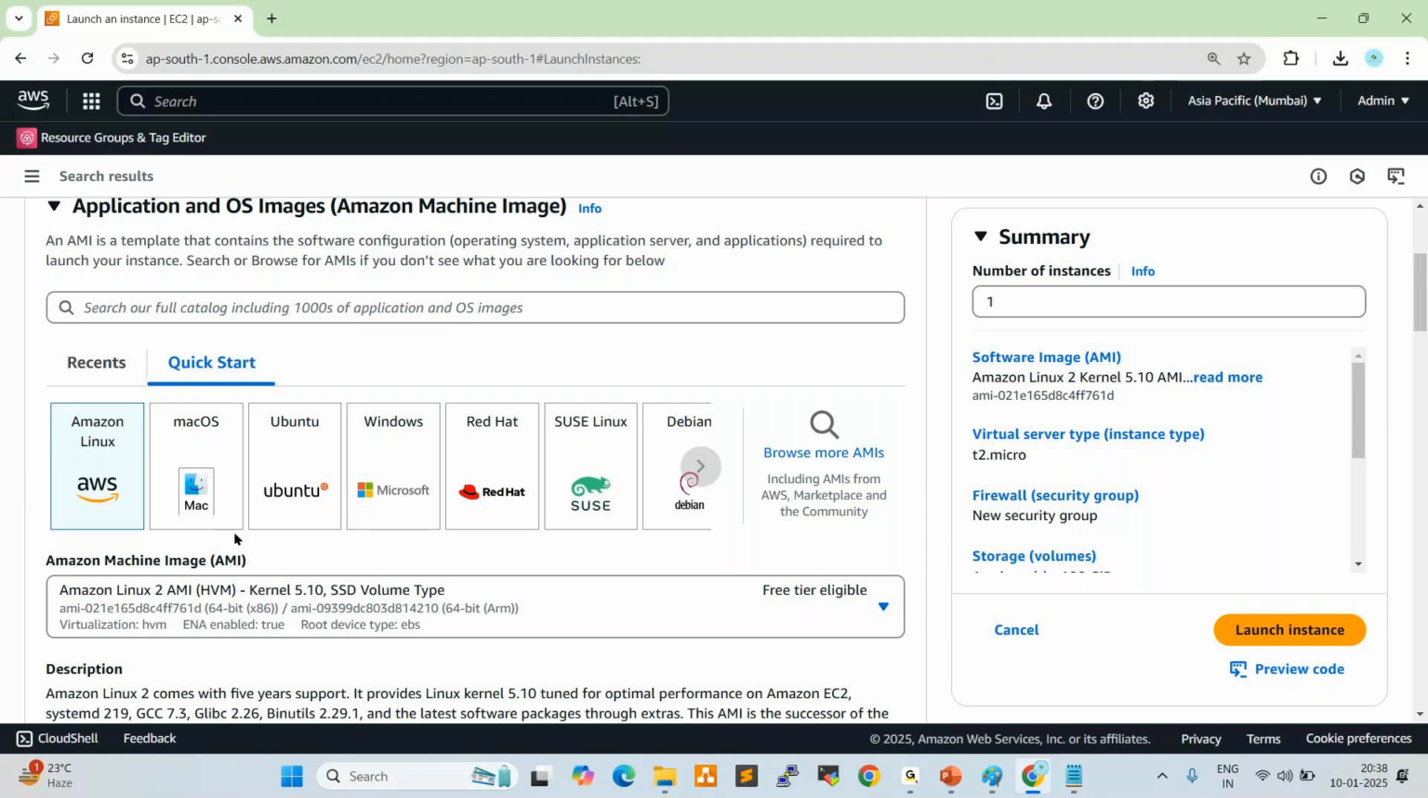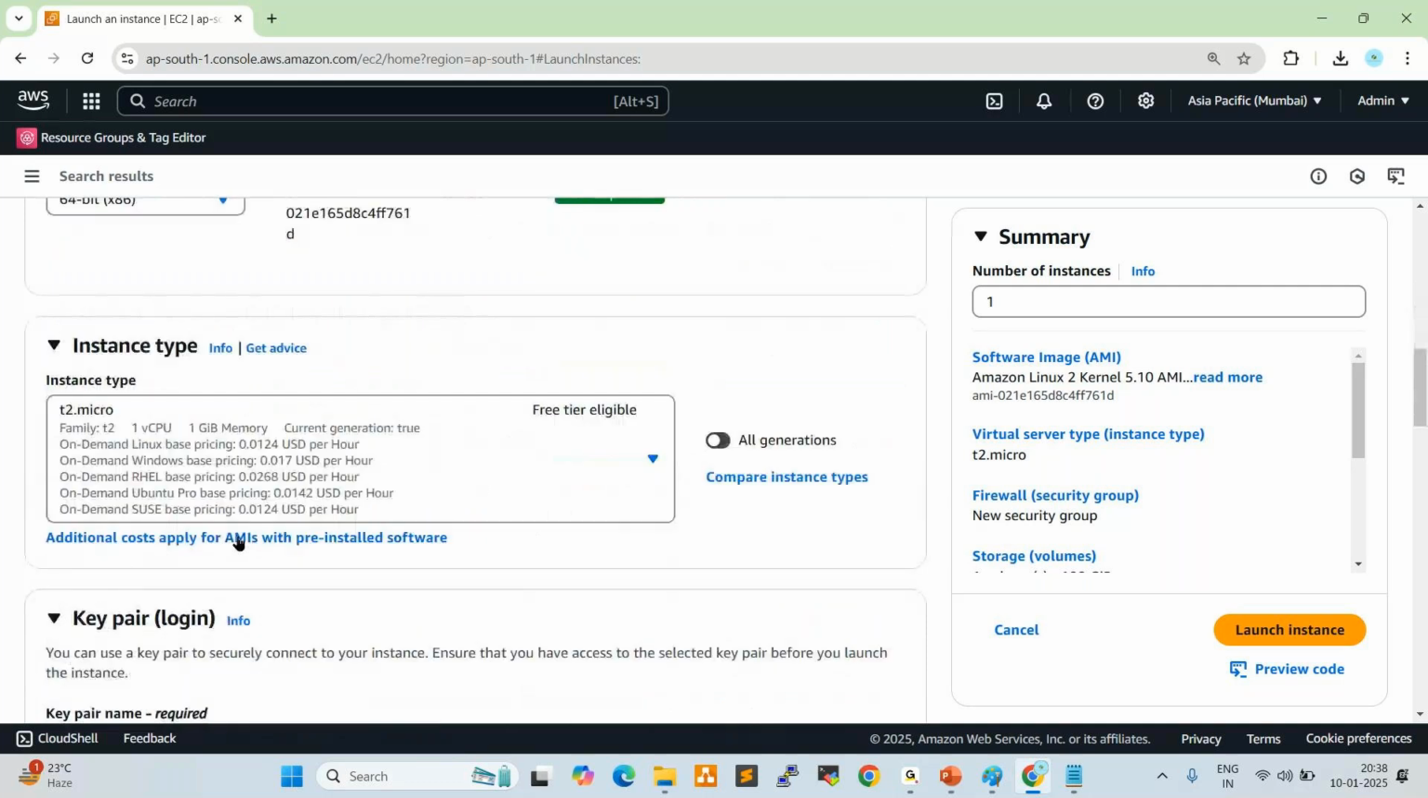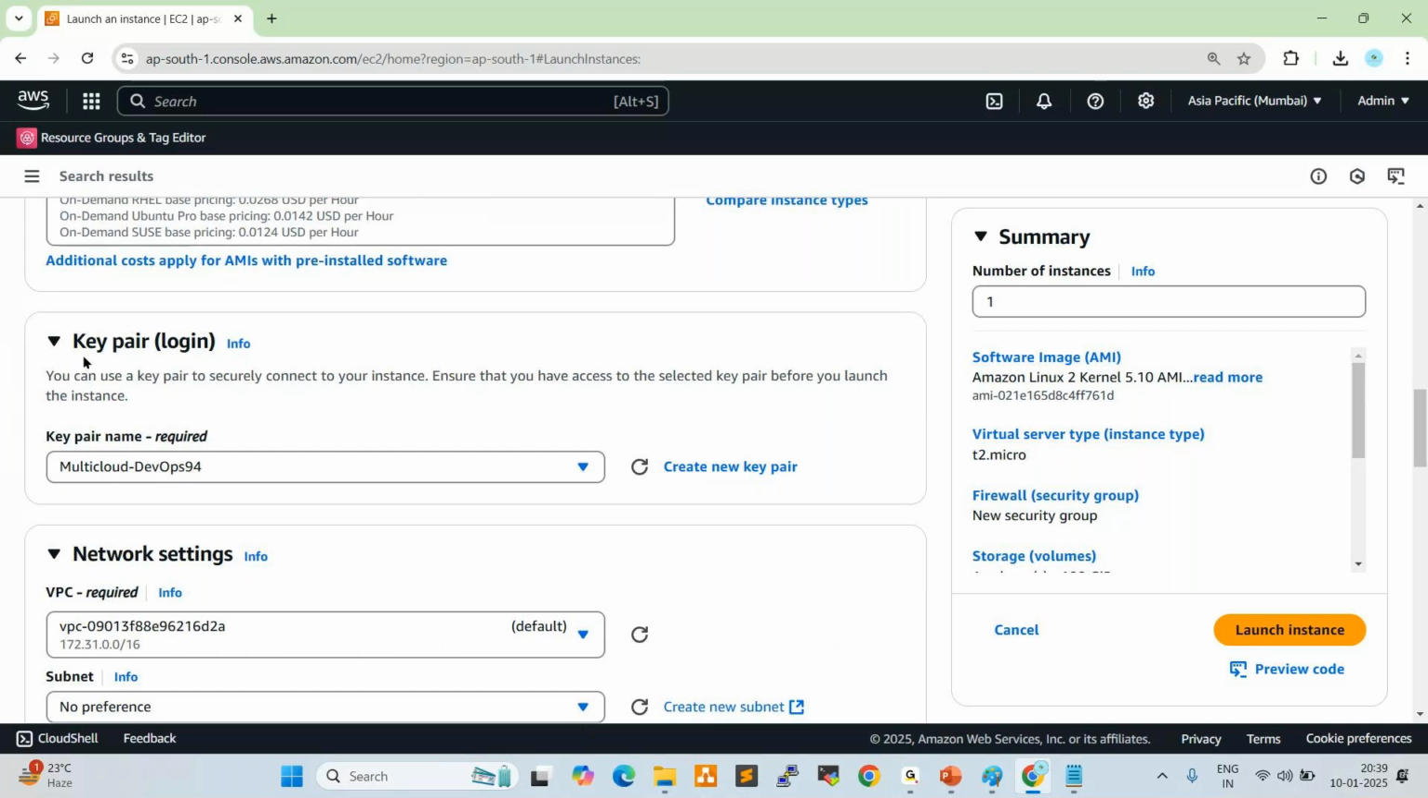Scroll down here. Next one, instance type: T2 micro, T2 medium, T2 large, T2 xlarge. Different types are available, but here we need to choose the free tier eligible instance type only, which is T2 micro, 1 CPU, 1 GB memory. Next one, key pair. Key pair is an extra layer of authentication. You can create a new key pair, or you can use an existing key pair also. Two key pair types are available: .pem and .ppk. .pem full form is Privacy Enhanced Mail, and .ppk full form is PuTTY Private Key, right?